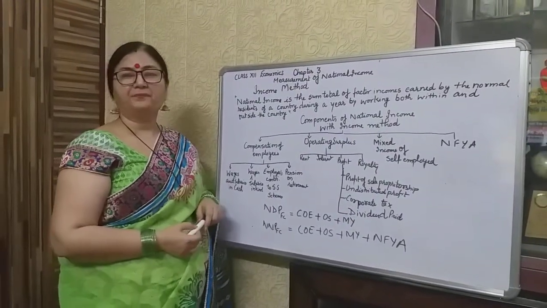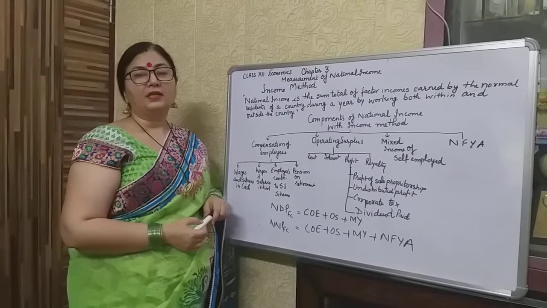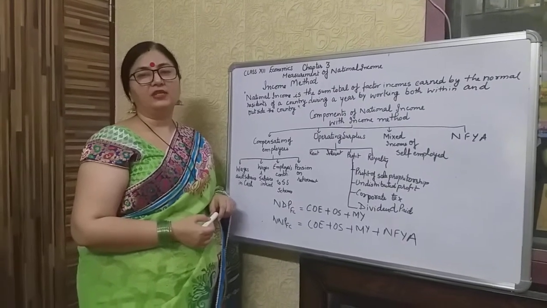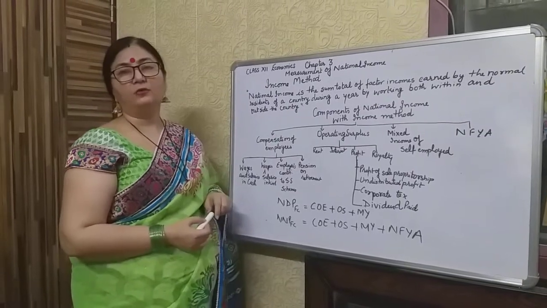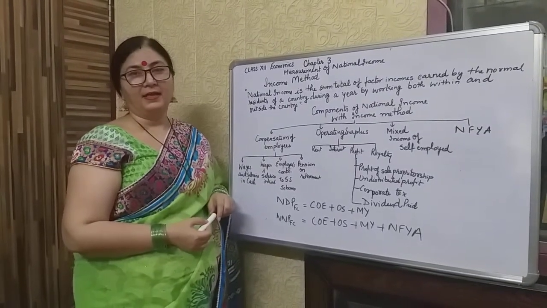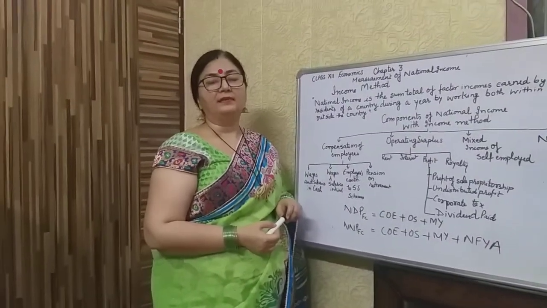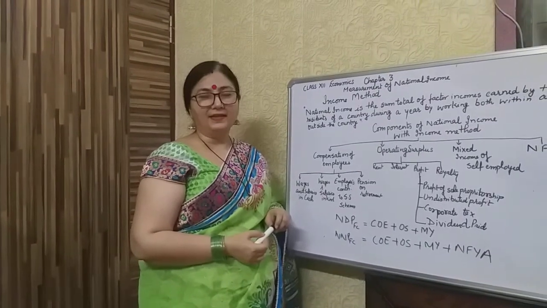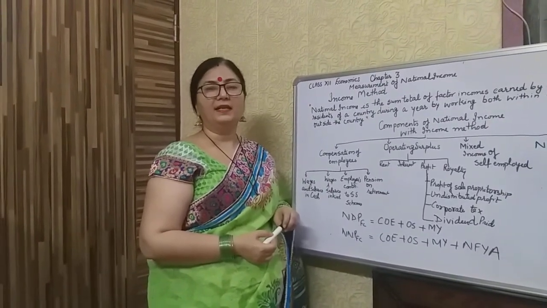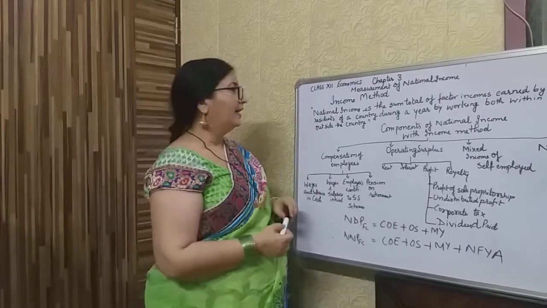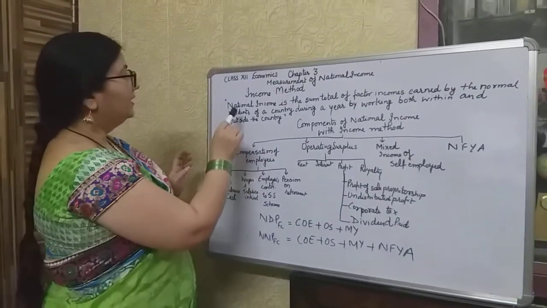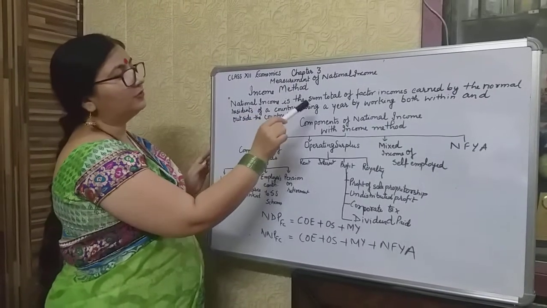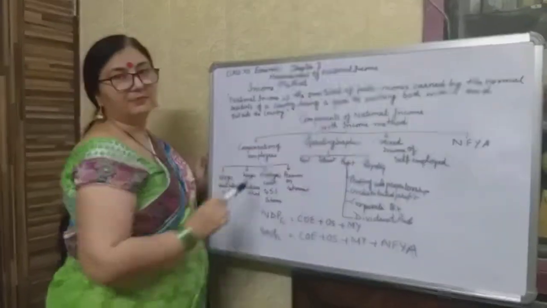Dear students, there are three methods of measuring national income, and out of that, today we will discuss the income method. And you can say that that is the only lifeline by which our life goes on. And the income method, what do we say? National income is the sum total of factor incomes.